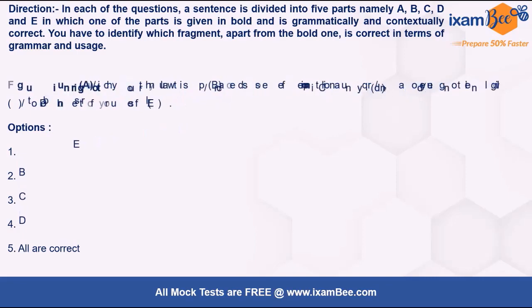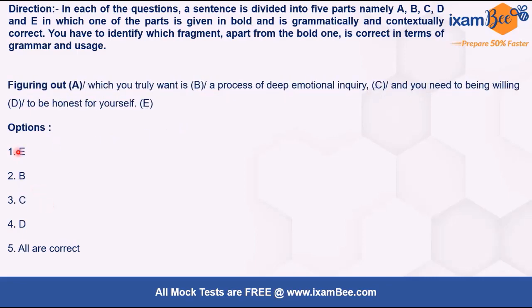Now moving ahead, the second such question says here figuring out is fixed. This is correct. Now from the remaining 4 parts, we have to see which one is correct. Alright. So now when we read this sentence, it says figuring out which you truly want is a process of deep emotional inquiry, and you need to being willing to be honest for yourself, right?